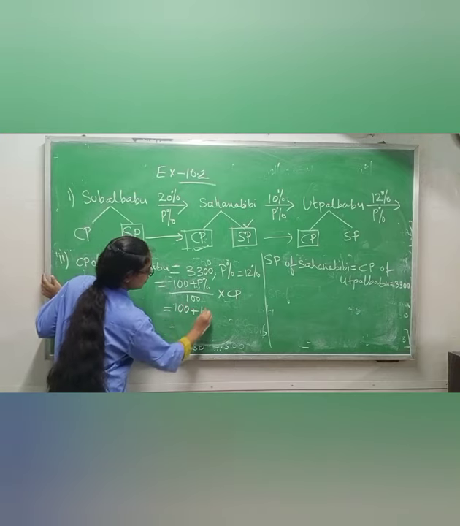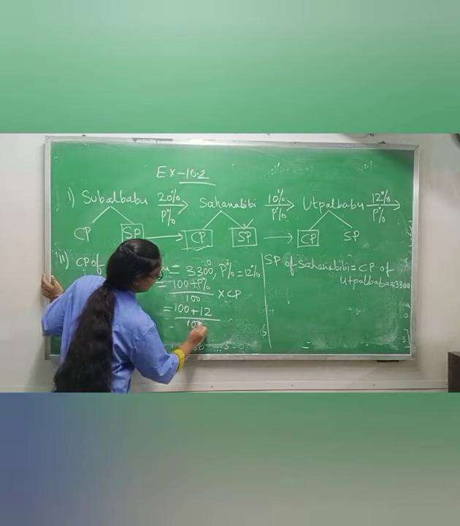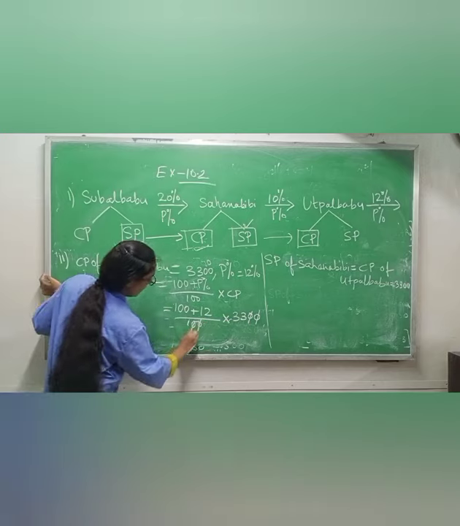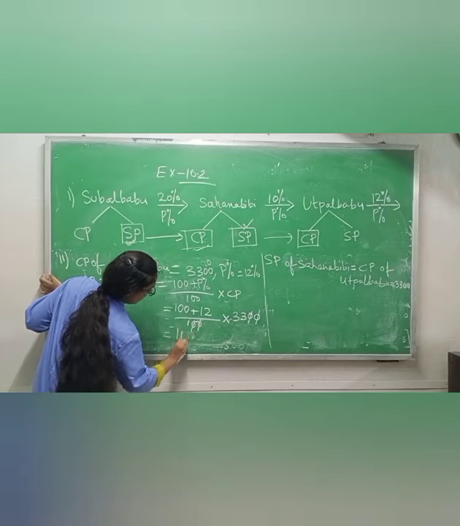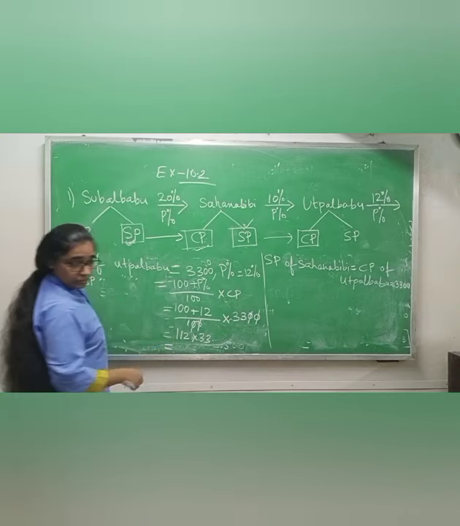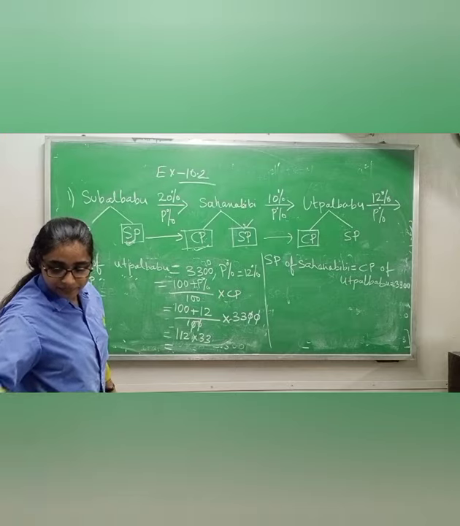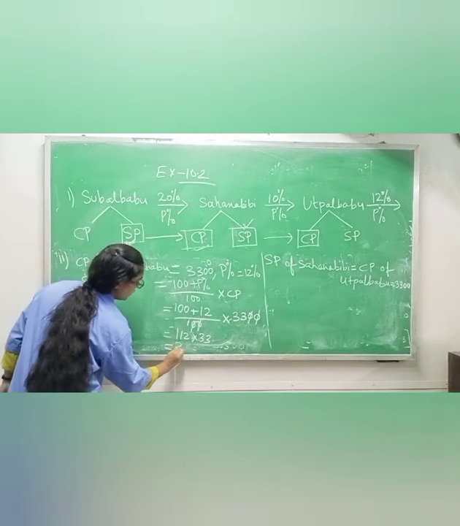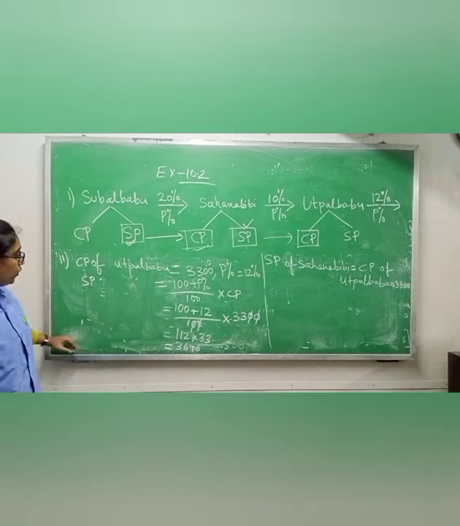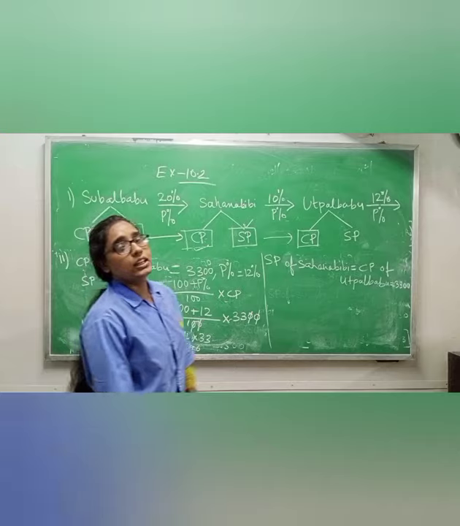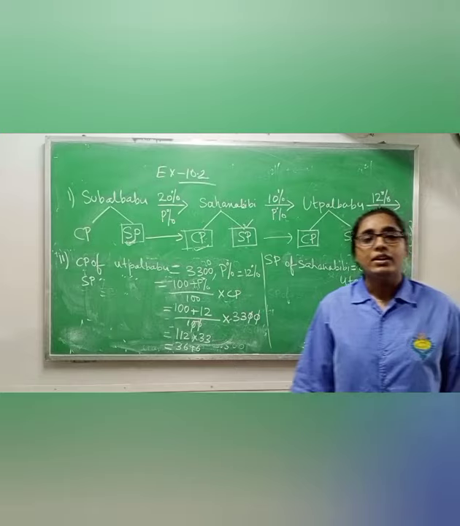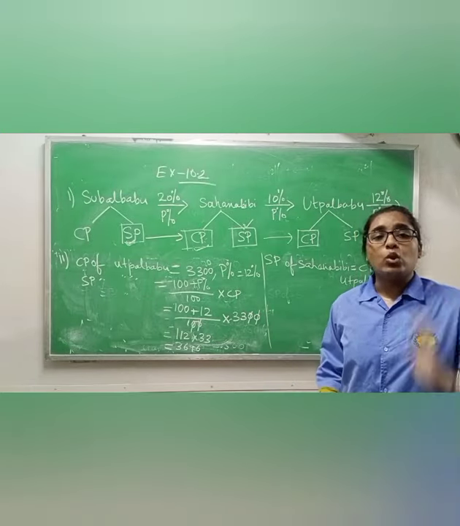Now, profit percentage is 12 by 100. CP is 3,300. Cancel 0 from up and down. So, 112 by 100 into 3,300 becomes 112 into 33. Okay, when you multiply, how much will you get? 3,696. Please multiply this one. So, in the last statement you will write that the selling price of Utpal Babu is rupees 3,696.